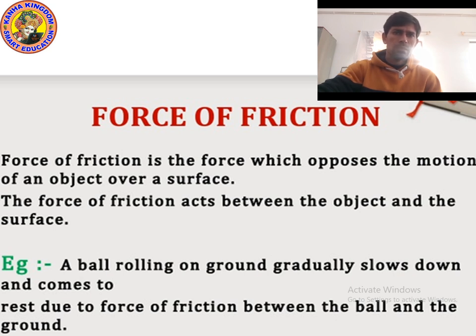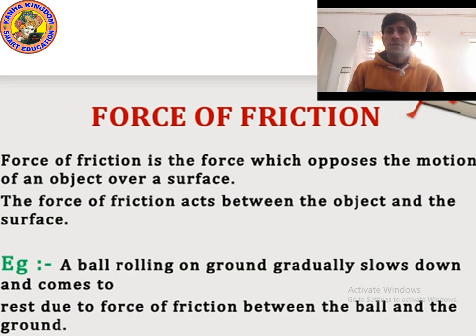As you can see on the screen, the definition is written: force of friction is the force which opposes the motion of an object over a surface. When two surfaces are relatively moving and in contact, at that time the friction force applies.